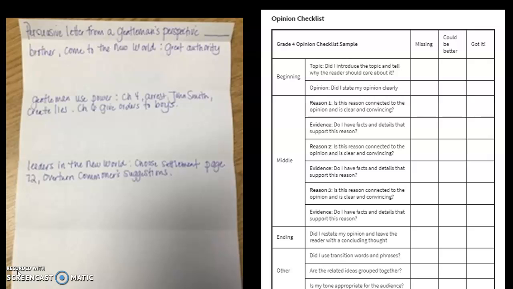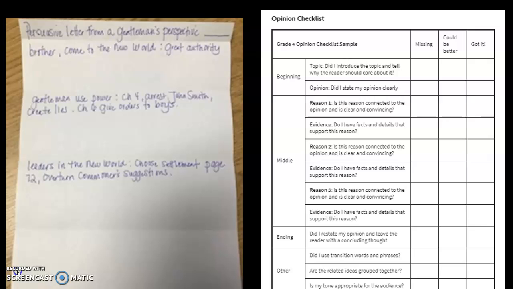I need to look back over my reasons and evidence. I need to make sure I have good reasons that will convince my brother to agree with my opinion, and I need to make sure I have enough evidence to support my reasons. Remember, I said 2 to 3 pieces of evidence would make a strong opinion piece. How will I check my graphic organizer to make sure I'm ready to start my writing?